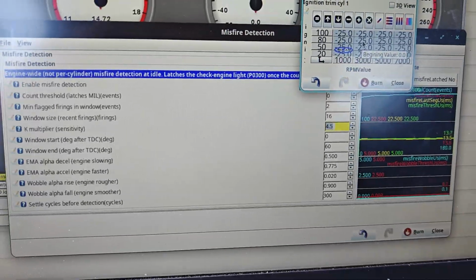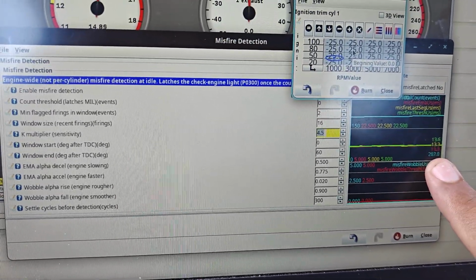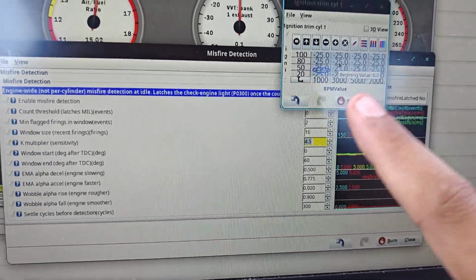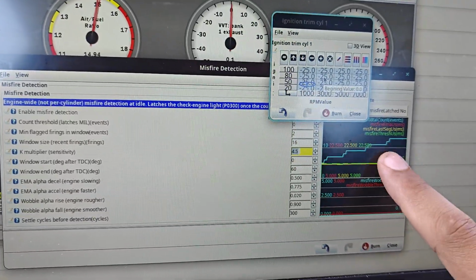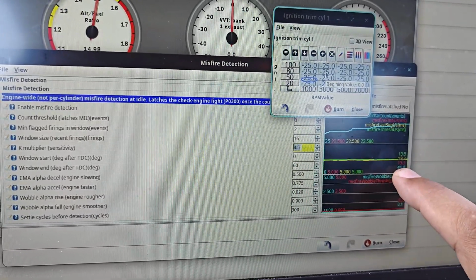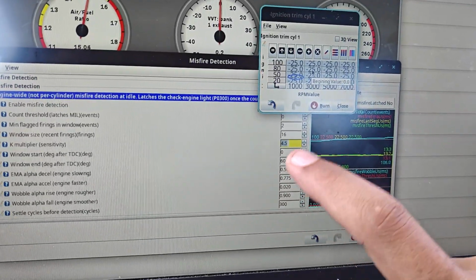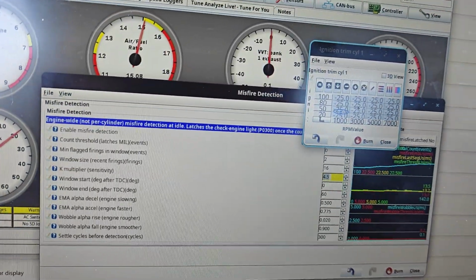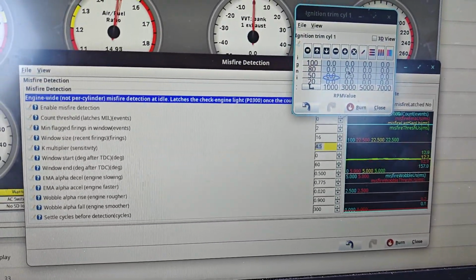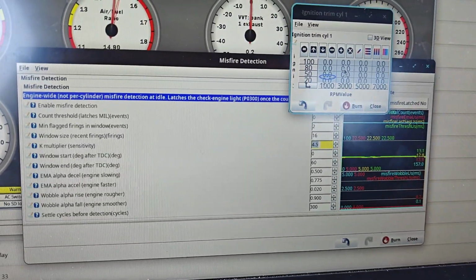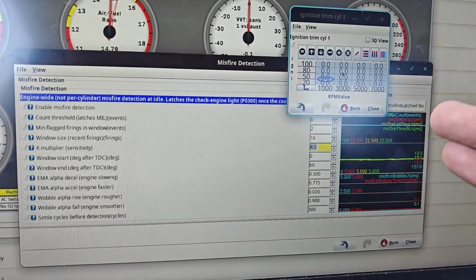But we put it there and you see we have a misfire because specifically cylinder 1 is going over our last threshold, because cylinder 1 is going to take more time than the rest of the 7 cylinders to complete this travel. We set it to 0, our misfire is gone. And that's basically how we do misfire detection.